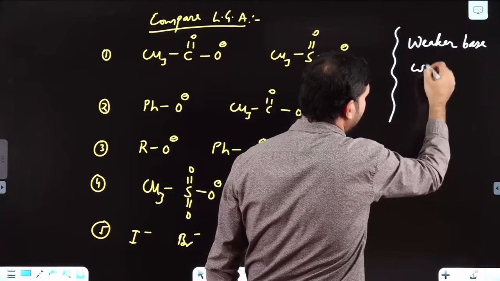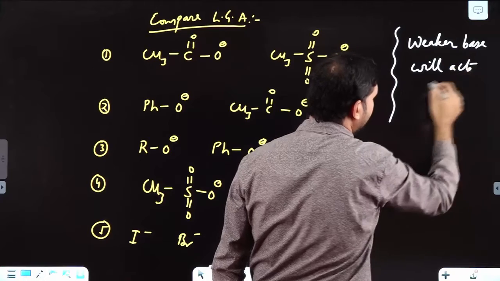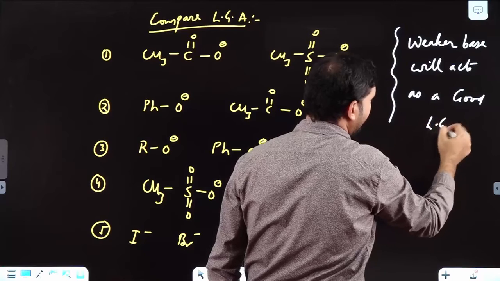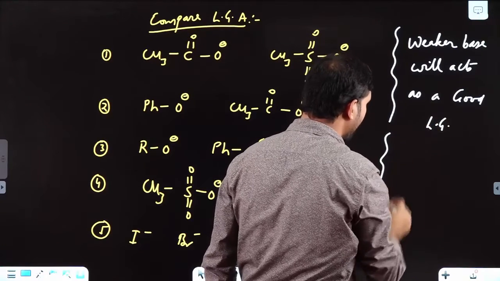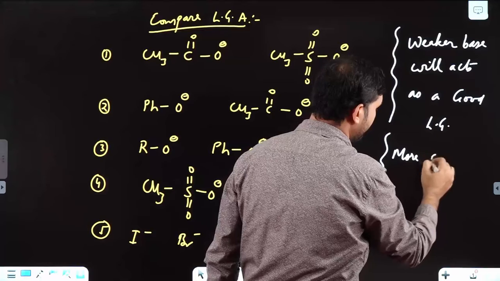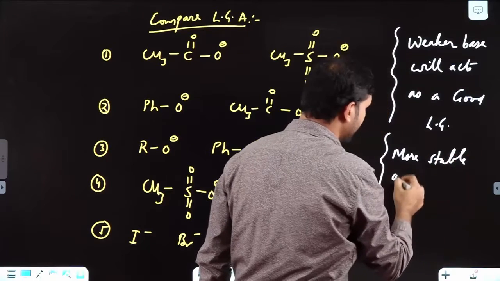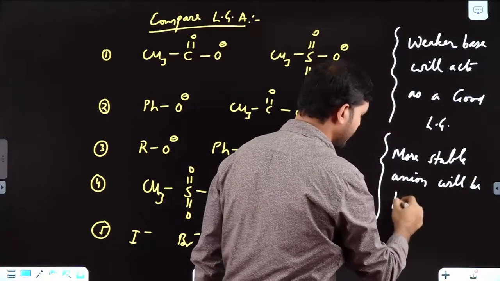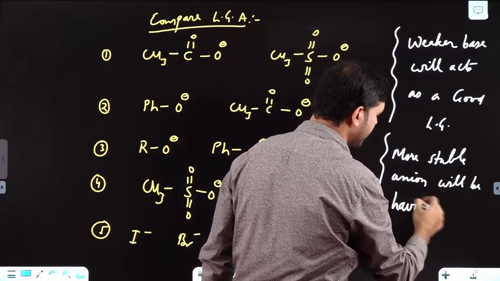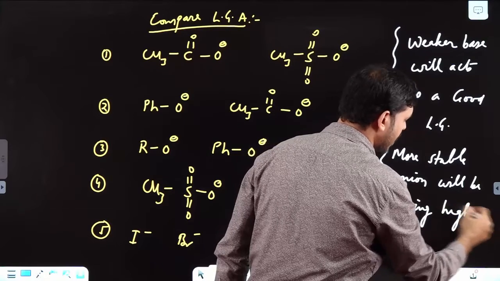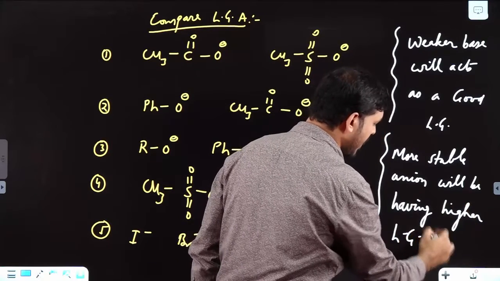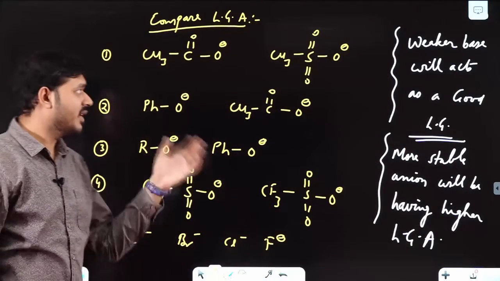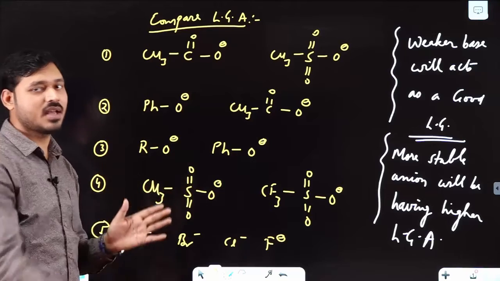Or you can say a weaker base will act as a good leaving group, or I can say a more stable anion will have higher leaving group ability. Suppose in two if I compare, the one which is more stable will have higher leaving group ability.